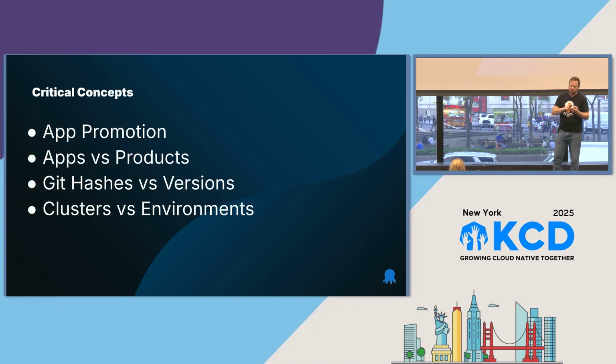So these are the critical concepts: application promotion, apps versus products. Products give you a way to group and think about these things. I'm shipping a product to production. Git hashes versus versioning: I'd rather push 1.4, and I might even rather push from staging. And clusters versus environments. So these are the critical concepts that are going to enable you to take a GitOps mindset when you're pushing your promotions.